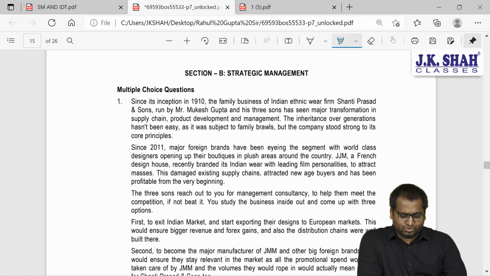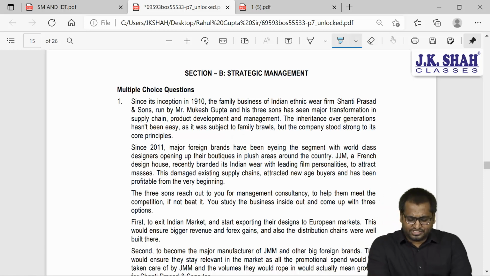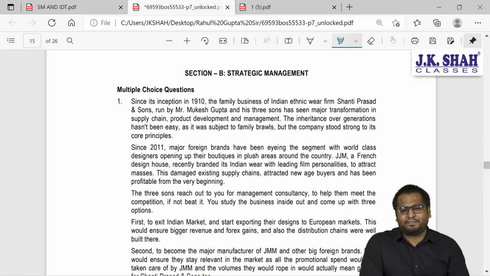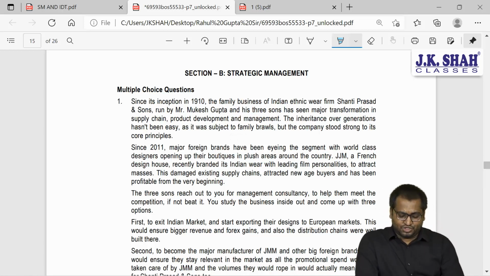Okay, so the first question, MCQs. Since its inception in 1910, the family business of Indian ethnic wear firm Shanti Prasad and Son, run by Mr. Mukesh Gupta and his 3 sons, has seen major transformation in supply chain, product development and management.